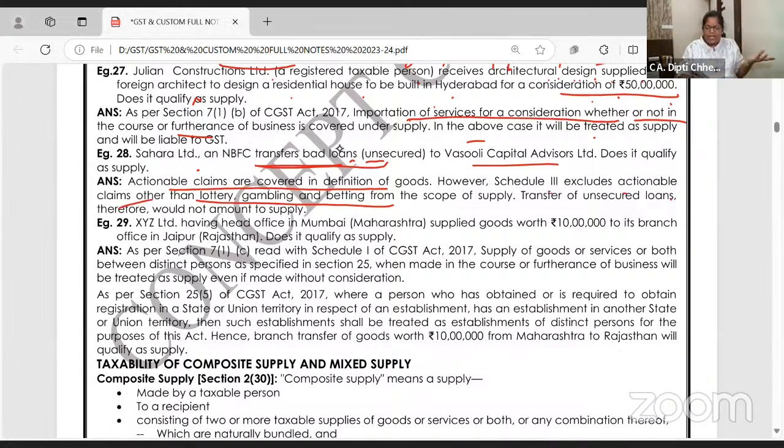Schedule 3 excludes actionable claims. You remember? Negative list, burial और उसके नीचे लिखा है actionable claims, no GST except the 6 things we have done in day 1. Lottery, gambling, betting.